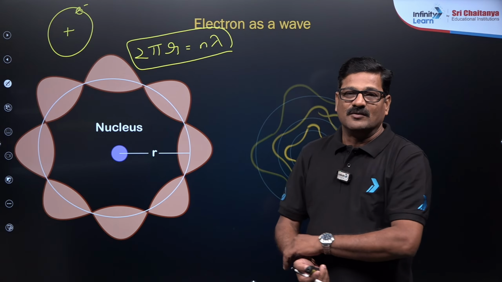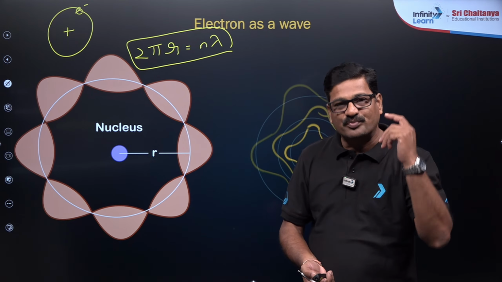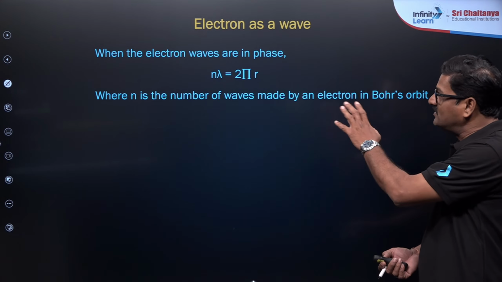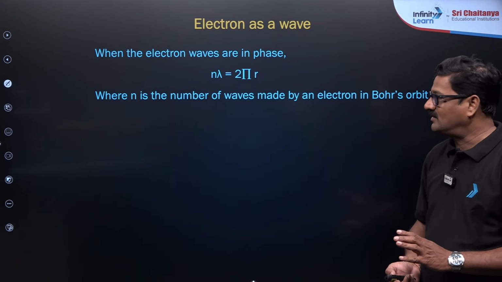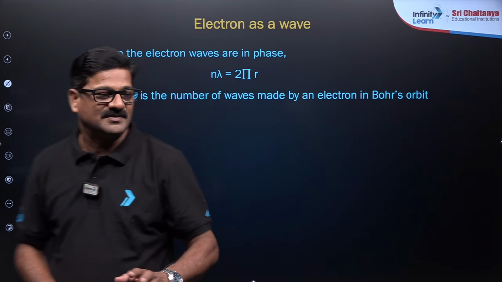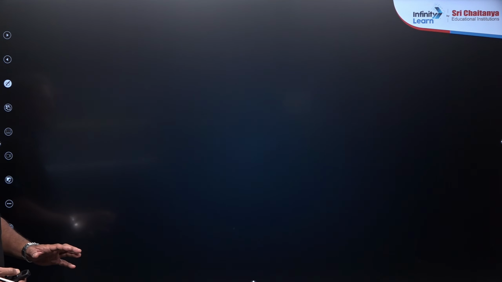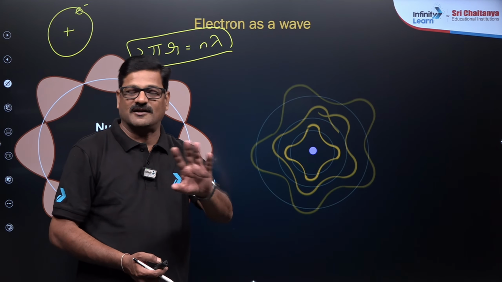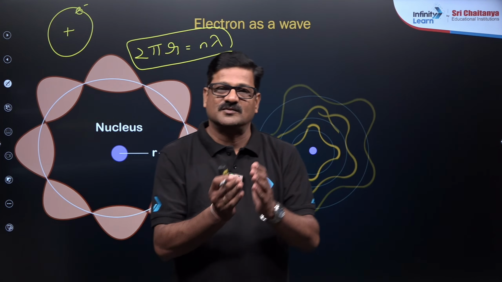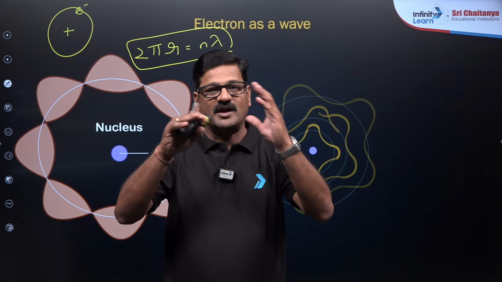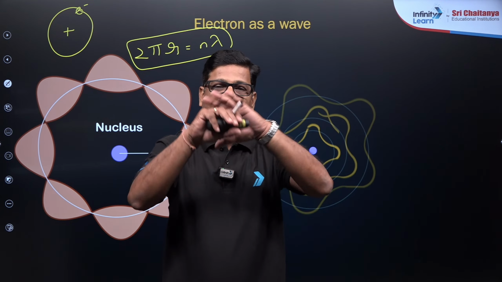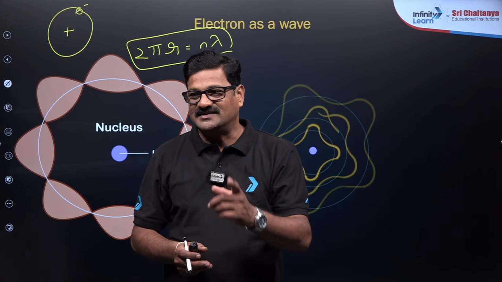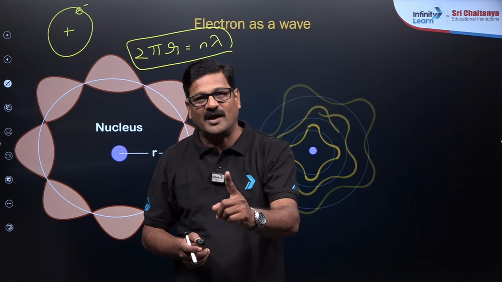This wave-like nature can help us to prove that mvr is equal to nh by 2 pi. When the electron wave is in phase, n lambda is equal to 2 pi r, where n is the number of waves made by an electron in the Bohr orbit. So the number of waves made is equal to the shell number. One wave is made in the K shell, 2 waves in shell number 2, 3 waves in shell number 3, 10 waves in the 10th shell. That is the key point, it can help you a lot.